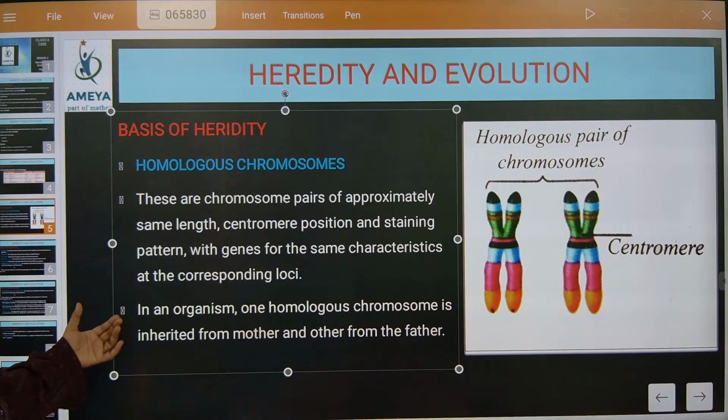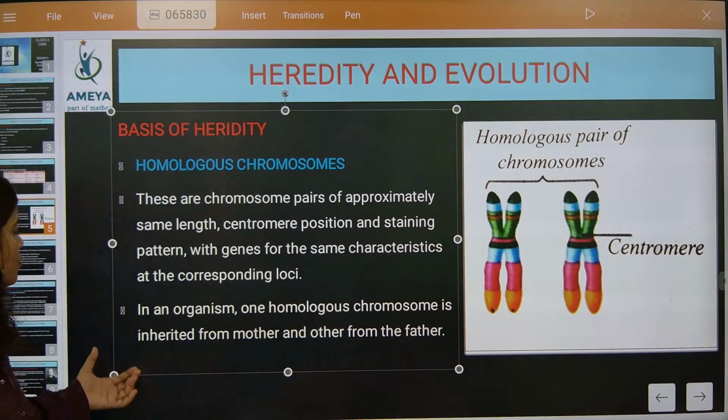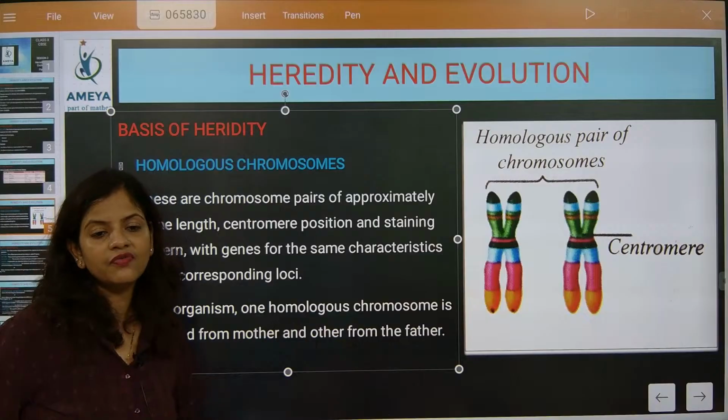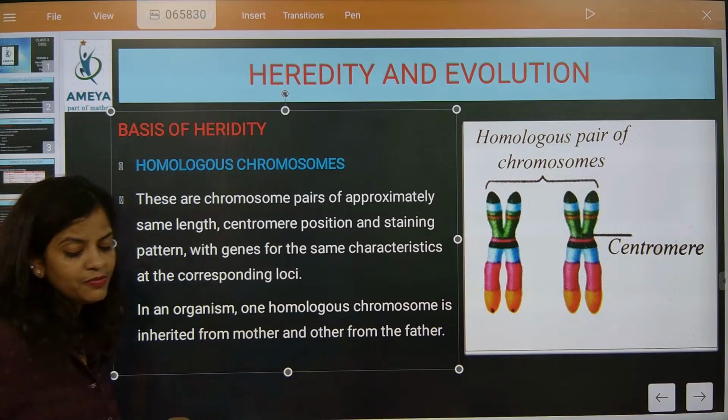Homologous chromosomes. So in an organism, one homologous chromosome is inherited from the mother and the other from the father. This is the most important thing, beta.